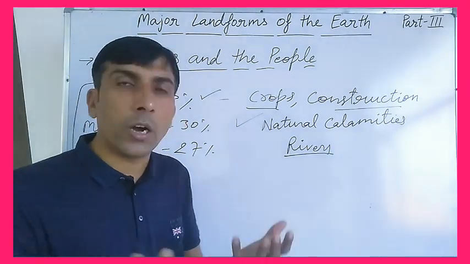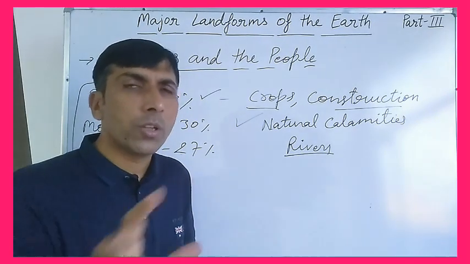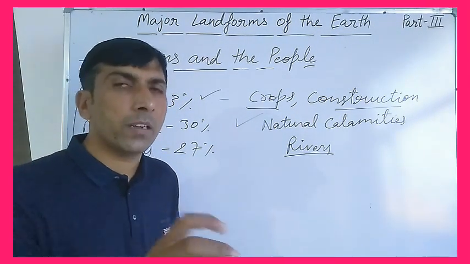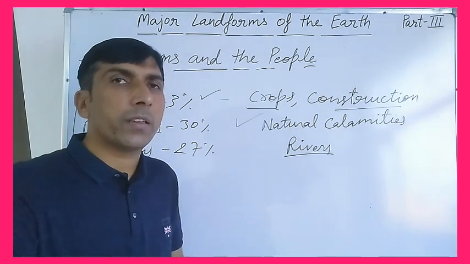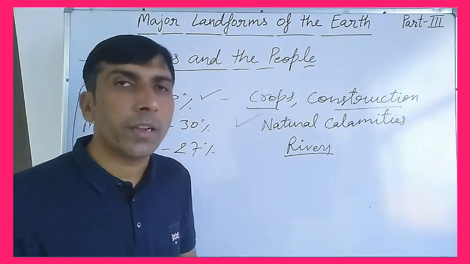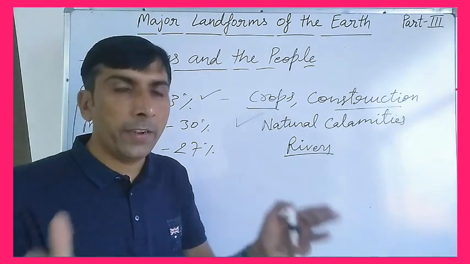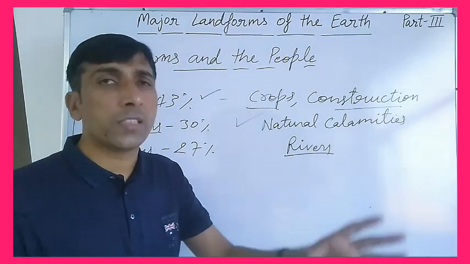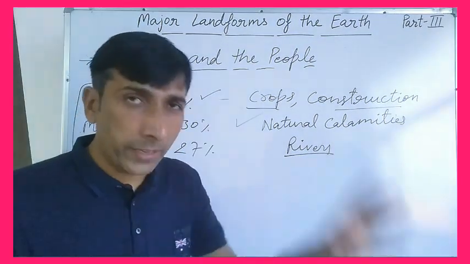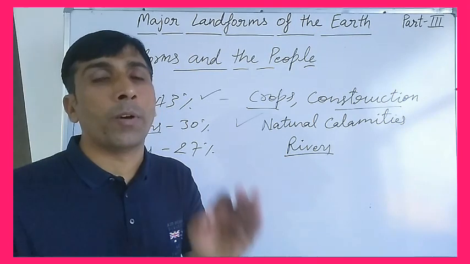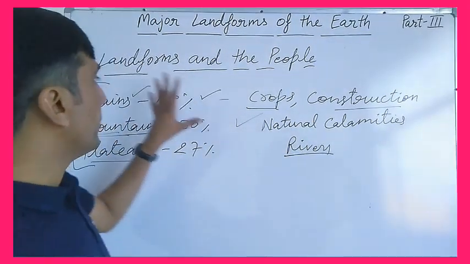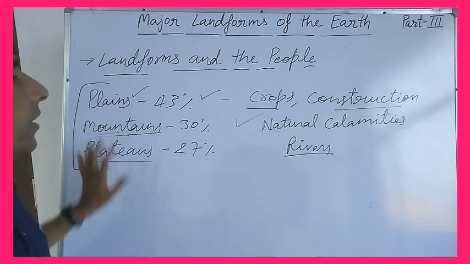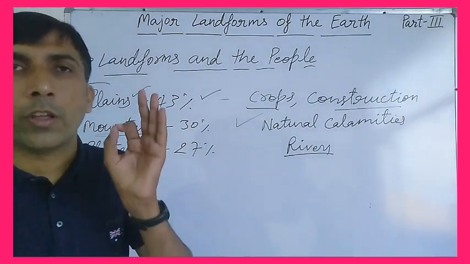But through awareness, we have to reduce the hazards and risks by having creativity in construction, and by making people aware of all kinds of hazards and the wrong activities which are very harmful for our environment. We have to save these natural resources, because these are also natural resources. Landforms are very important for human beings.